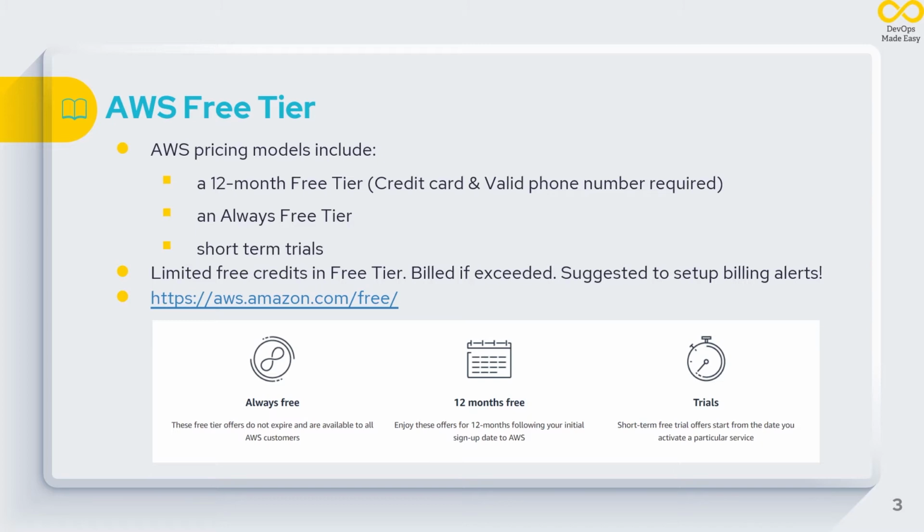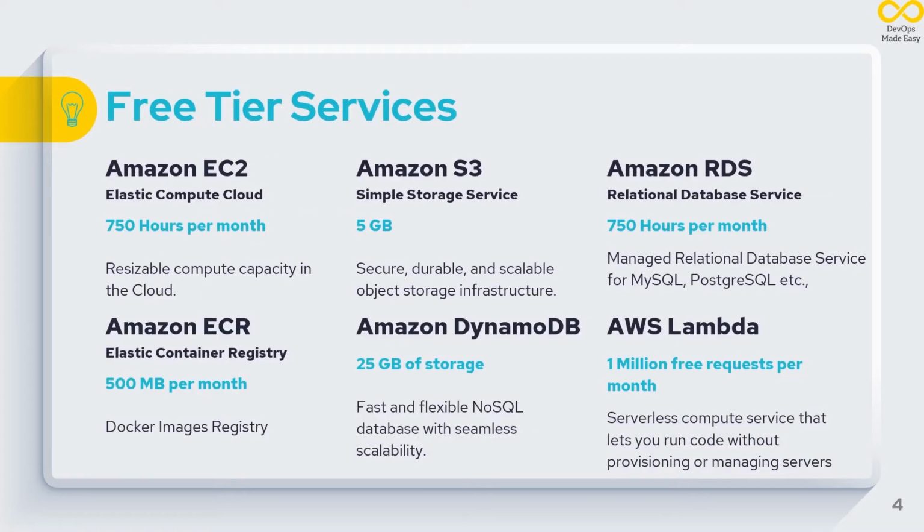And for the 12-month free tier, we'll have limited free credits. That means if you exceed these free credits, you will be charged. It is always suggested to set up a billing alert so that whenever you cross a certain billing amount, you'll be notified. So these are some of the free tier services offered by AWS. We are going to see them in the AWS website itself, but I've mentioned some of the services here.